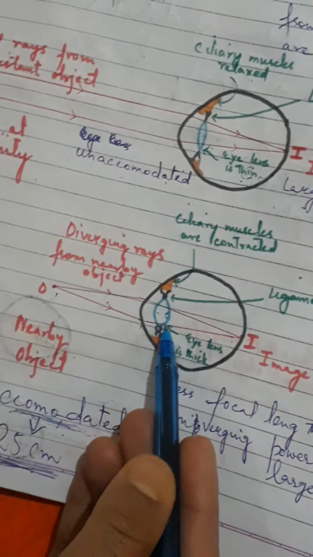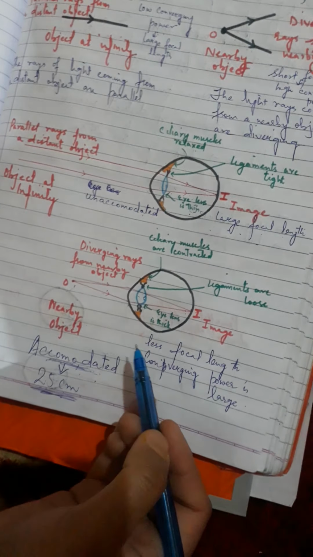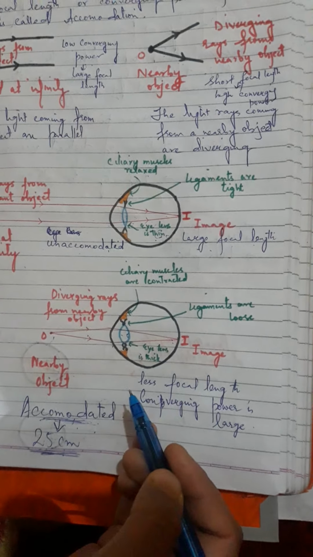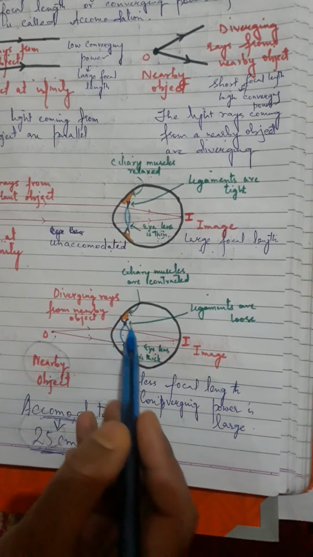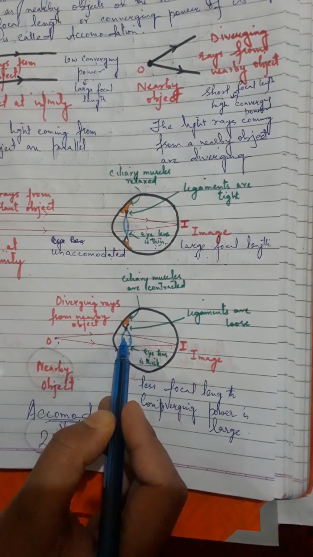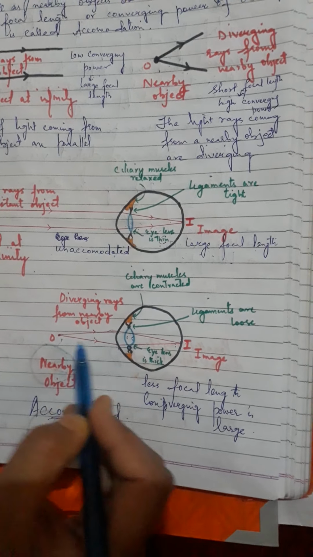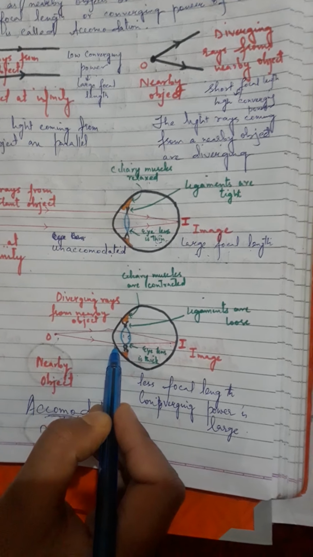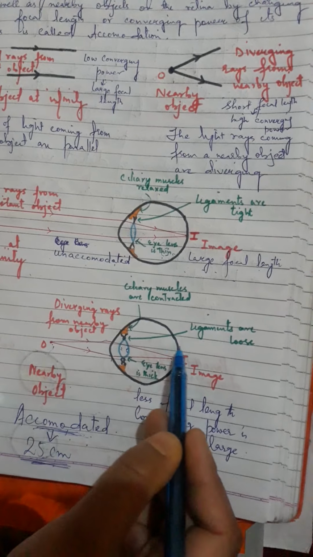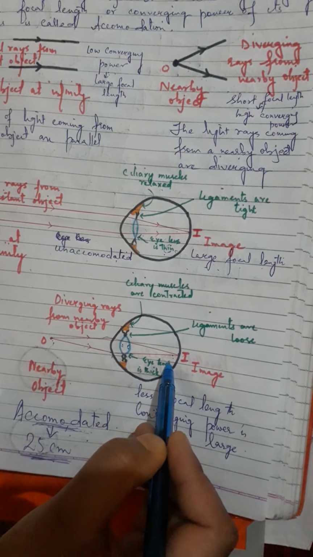Now the thick eye lens has a small focal length, but its converging power is large. Since the converging power of the eye lens increases, this thick eye lens can converge these diverging light rays coming from a nearby object and focus them to form an image exactly on the retina.